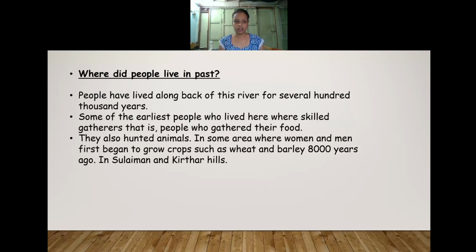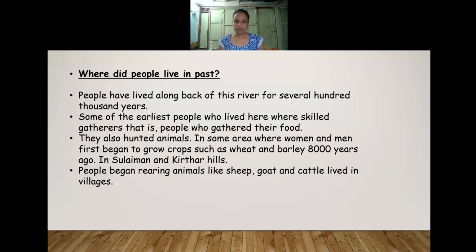They also hunted animals. In some areas, men and women first began to grow crops such as wheat and barley nearly 8,000 years ago. Nearly 8,000 years ago, people knew how to grow wheat and barley. We see these traces in the Suleiman Hills and Kirthar Hills, where we can see traces of wheat being grown 8,000 years back. And people also began rearing animals like sheep, goat, and cattle, living in villages.